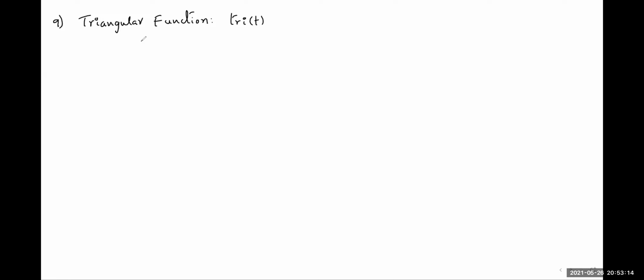First, I'll give you the graph. Again, this function should be of the shape of a triangle. Here this is minus 1, this is plus 1, and the amplitude is 1 at the origin. This is the triangular function, tri of t.